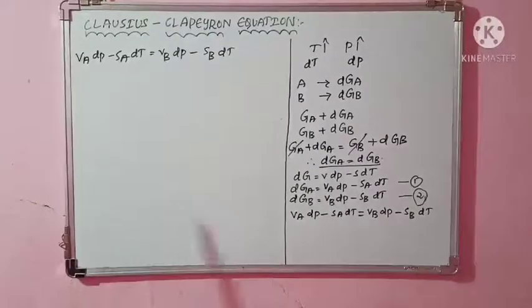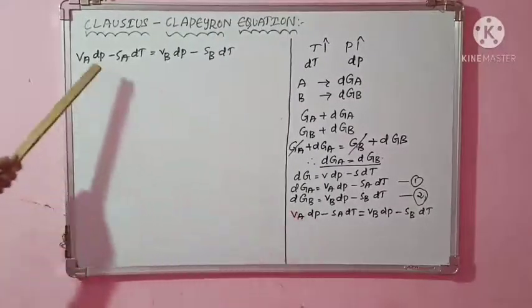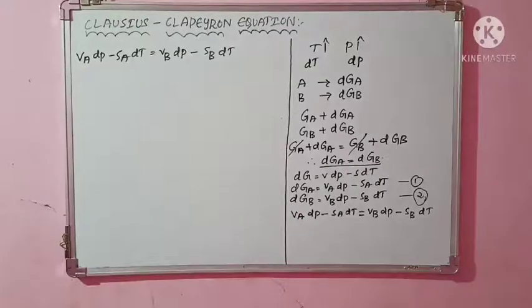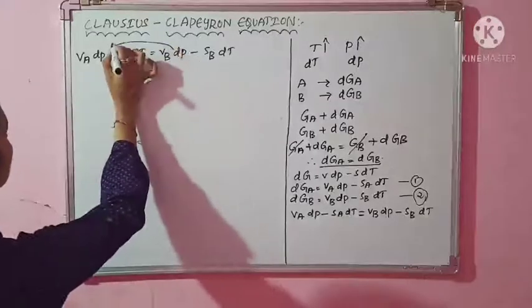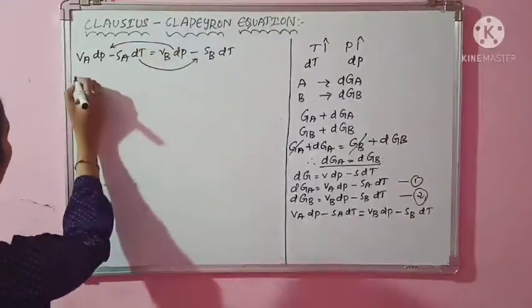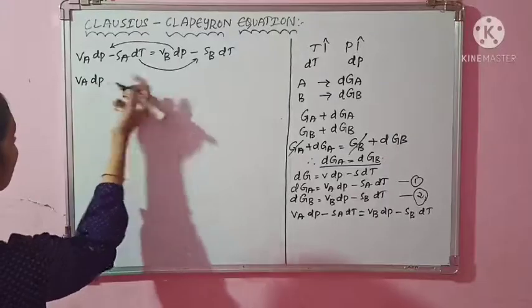So once again I have written the same expression here. From here we will continue. Now you can rearrange the terms and take the like terms to one side. See here, this dP can be sent to this side and this can be sent here. So what happens? dA into dP, and this is with plus sign.